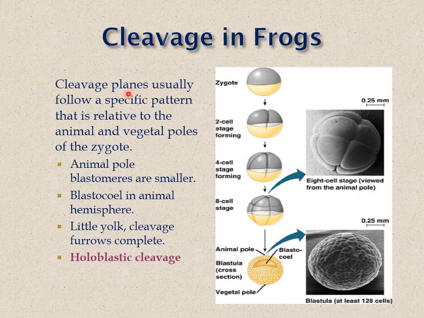Cleavage in frog. The cleavage planes usually follow a specific pattern relative to the vegetal and animal poles of the zygote. Animal pole blastomeres are smaller in size, and the blastocoel is in the animal hemisphere, with little yolk there. The cleavage furrow completes, so we call this holoblastic cleavage. So zygote, 2 cell stage, 4 cell stage, 8 cell stage, and here we can see the animal pole and the blastocoel in the animal pole, and little yolk will be there.